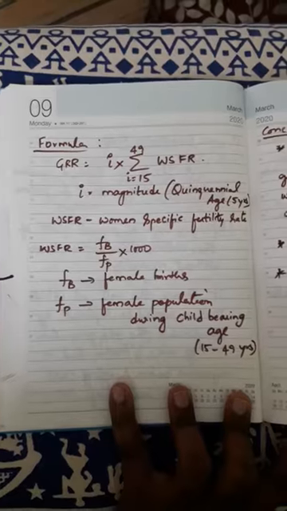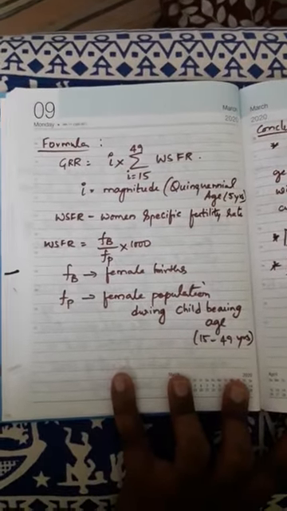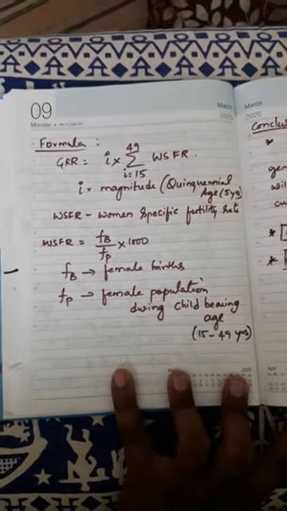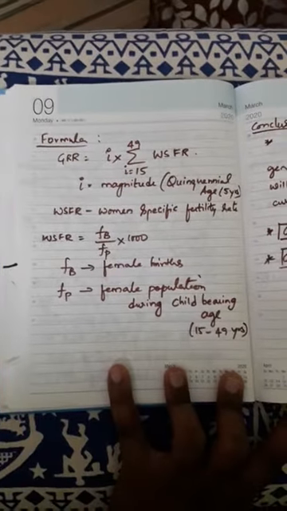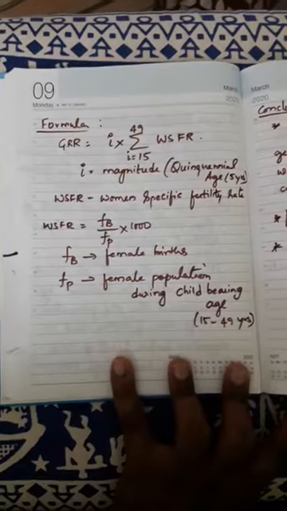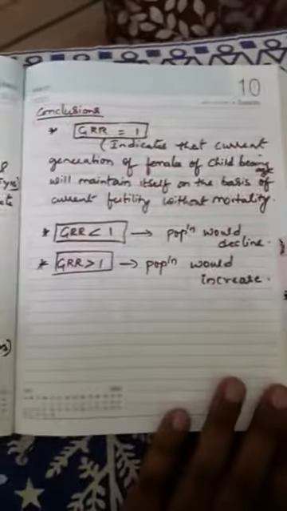So look at the formula: GRR equals I into summation of WSFR, the woman specific fertility rate. You know what I is? Magnitude of the age class. That means generally we have a quinquennial age group of 5, so 5 has to be multiplied. Look at the conclusions based on that formula in the problem.